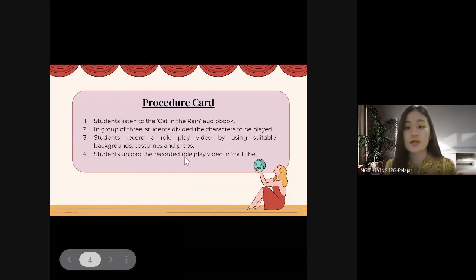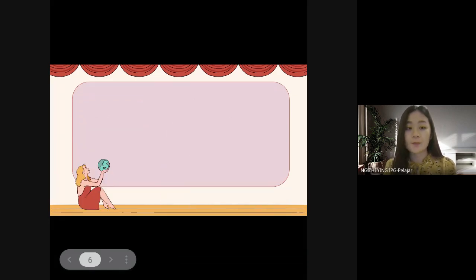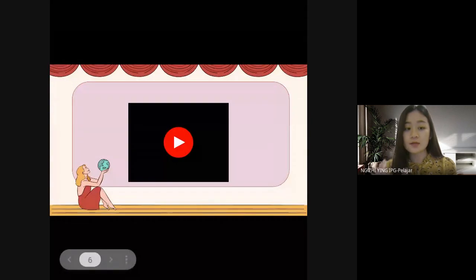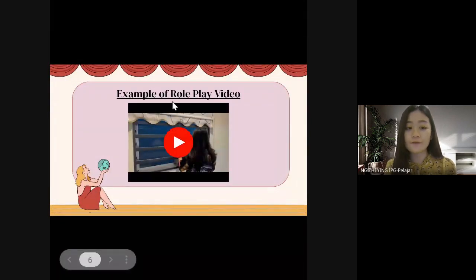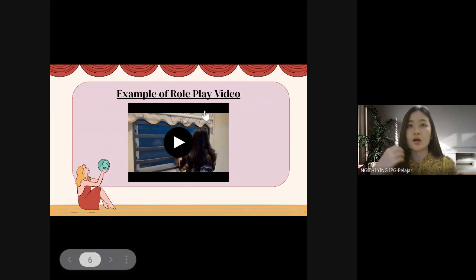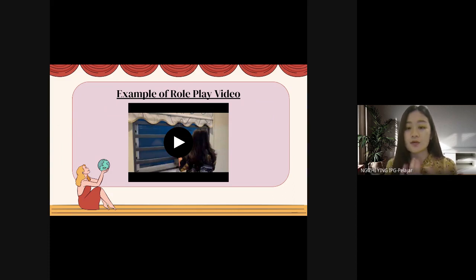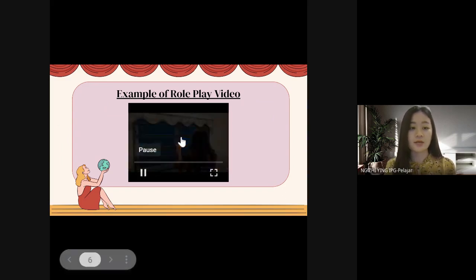But before that, students will watch a little part of an example of role-play video. This can help them to understand deeply how to divide the characters in the short story, and they will be able to know how to record a correct roleplay video. So let's watch this example roleplay video.